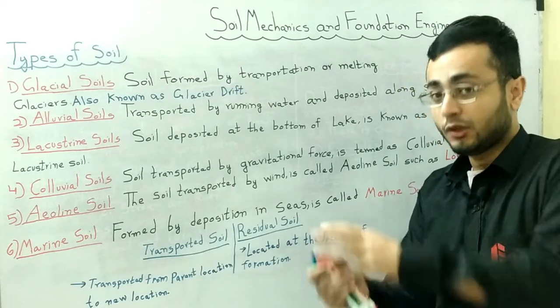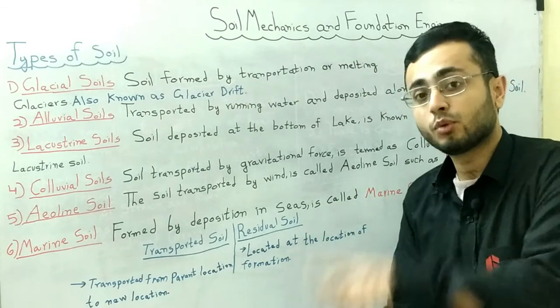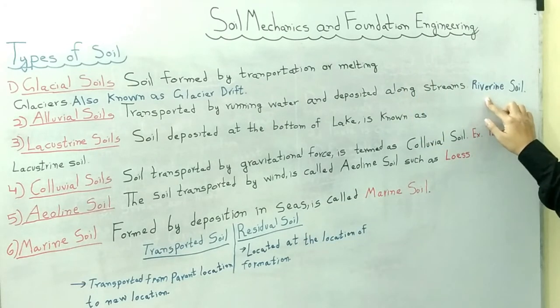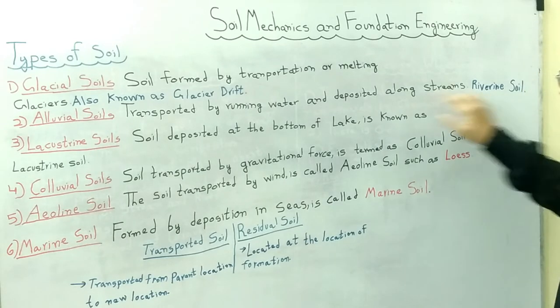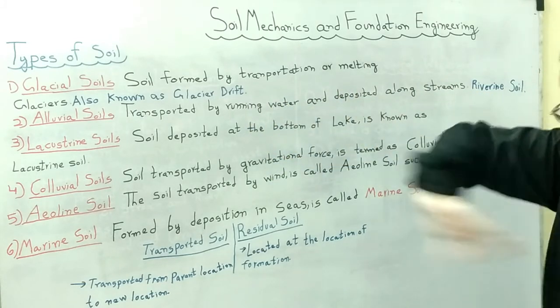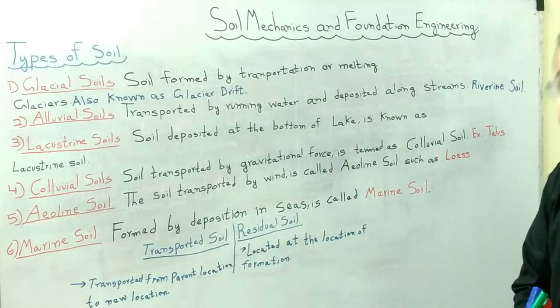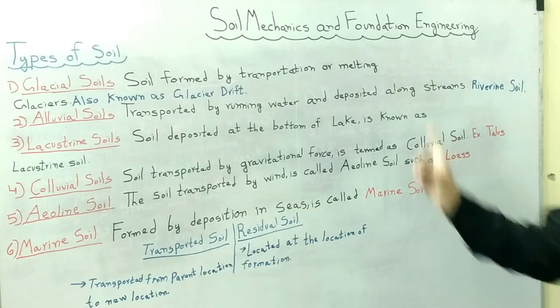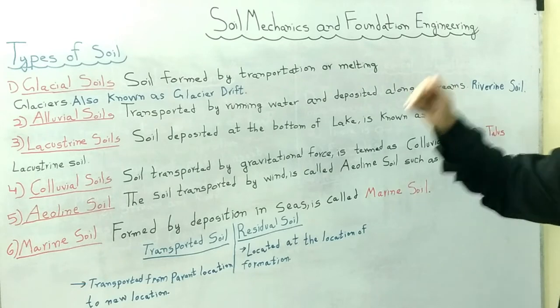And as it is deposited at the bed stream of the river, therefore they are also known as riverine soils. So basically there is a very important point that alluvial soils are also known as riverine soil because these are transported by the running water and deposited along the stream. So basically there are 2 points: they are transported by the running water and deposited along the stream and at the bed stream of the river. Therefore they are known as alluvial soil as well as riverine soil, related to the deposition in the rivers.